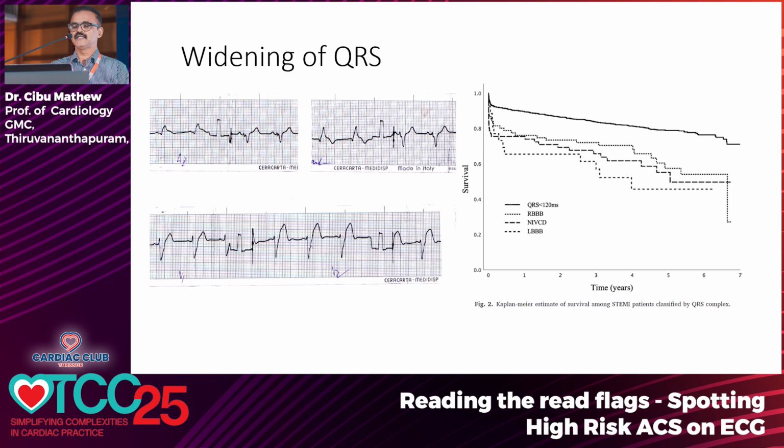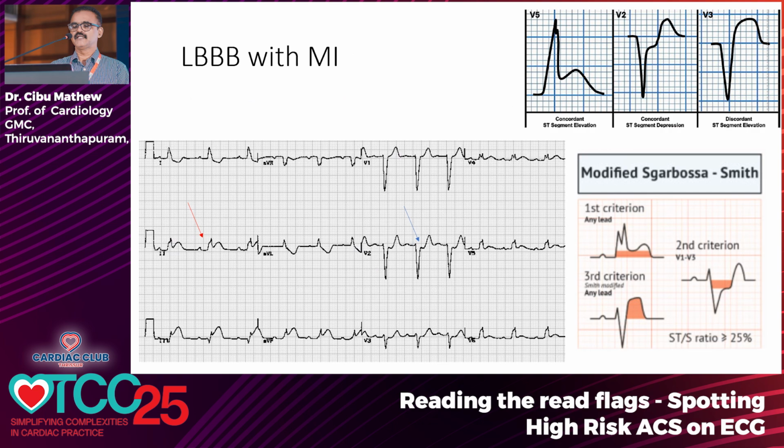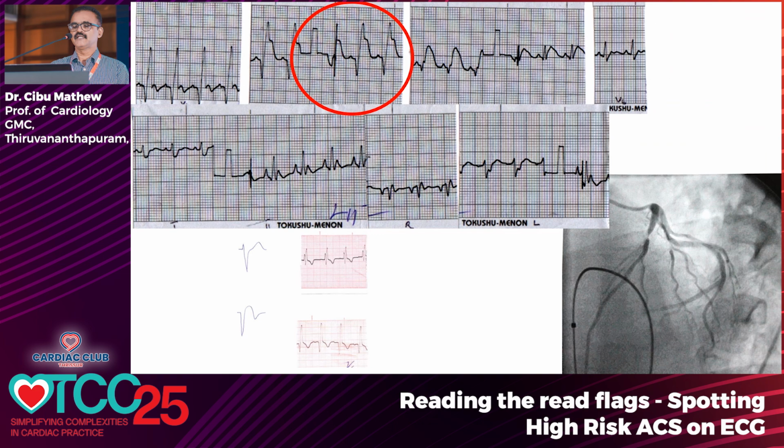If you look at this ECG, it has a left bundle branch block pattern with V1 negative and wide. There is ST segment elevation in lead 2, which is a concordant ST elevation, that is, the ST elevation is in the same direction as the QRS. And there is ST segment depression in V2, that is concordant ST depression. So this satisfies the modified Smith-Scarbrough criteria for acute myocardial infarction in left bundle branch block, and this is considered a STEMI equivalent.